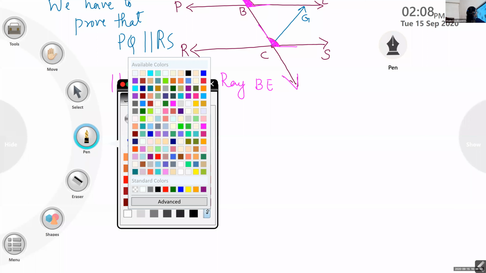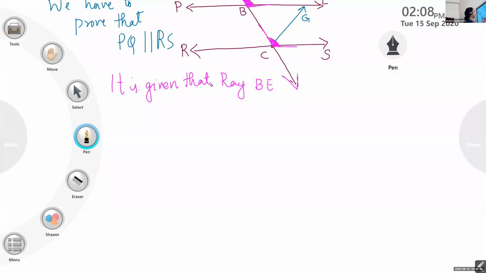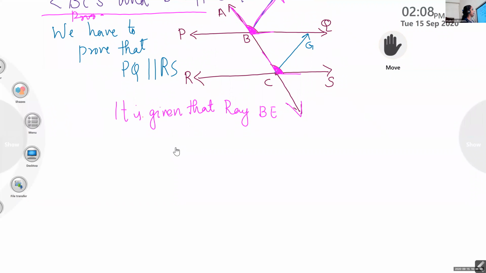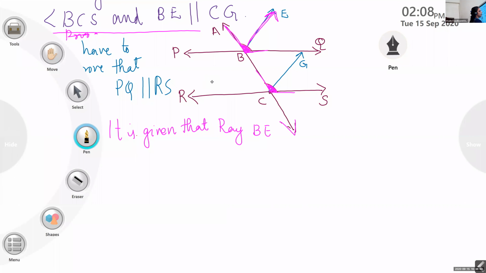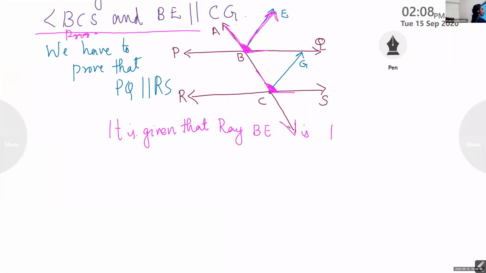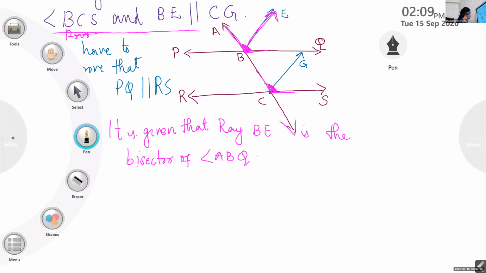Okay. Just look at here. It is given that ray BE is the bisector of angle ABQ. What do you mean by the bisector? Dividing into two equal parts.